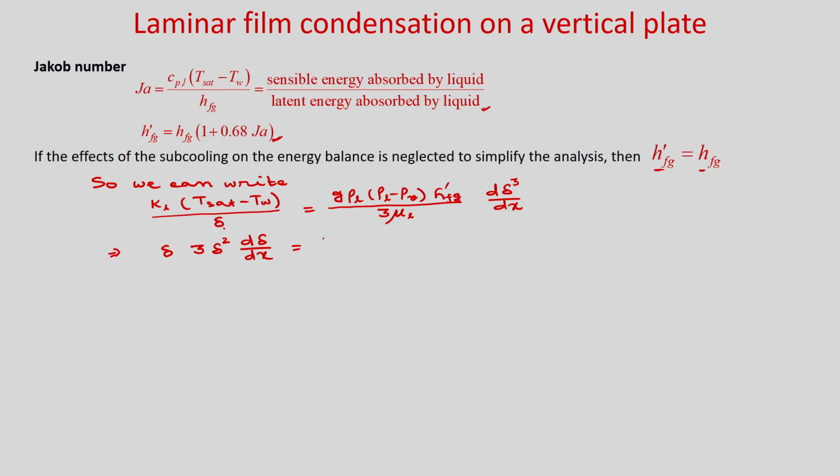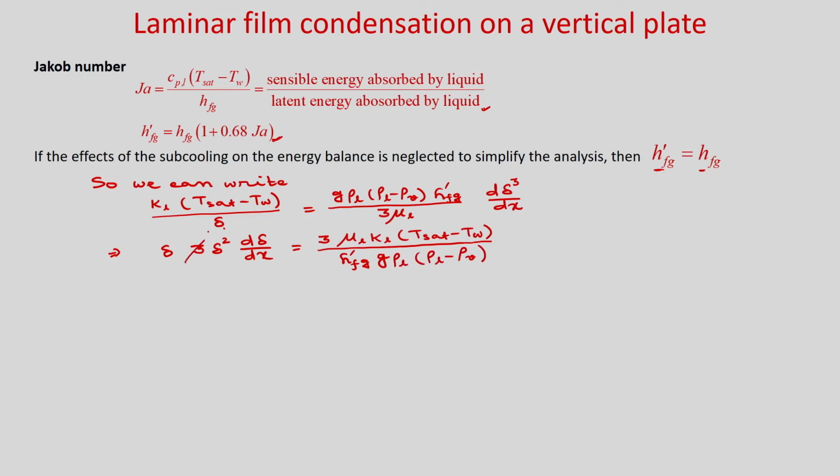So, that if you write, then you will get 3 into mu_L k_L (T_sat minus T_w) divided by h'_fg g rho_L into (rho_L minus rho_V).